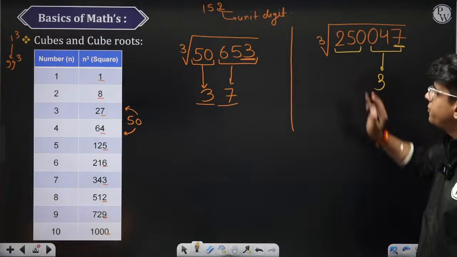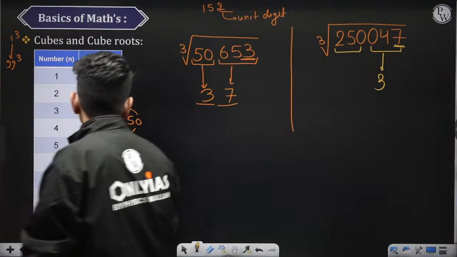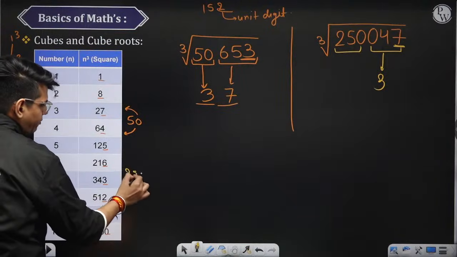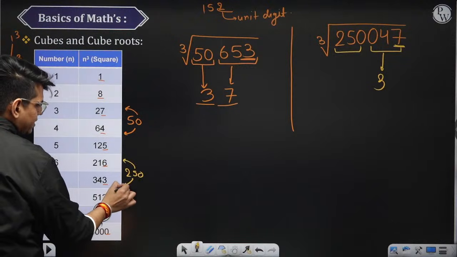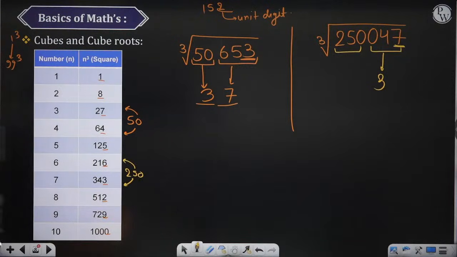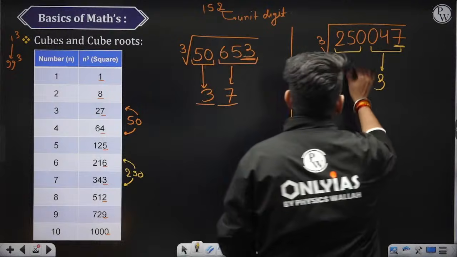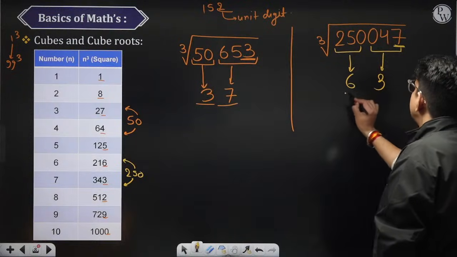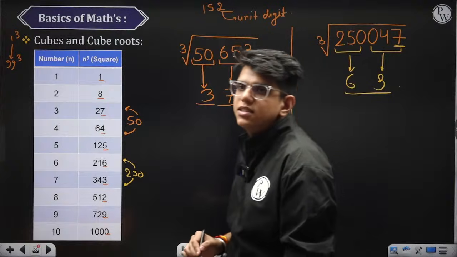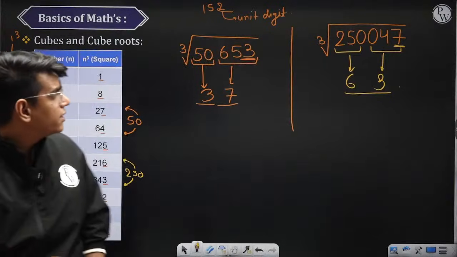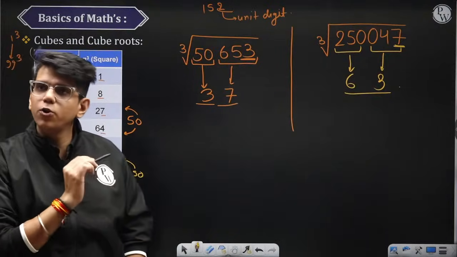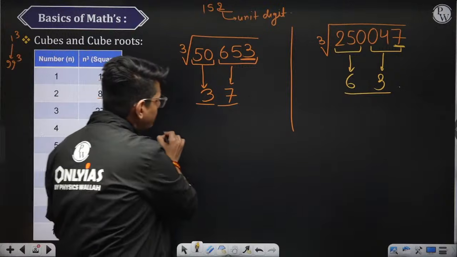250 lies between 6 cube and 7 cube. So the first digit will be 6. You can check what the cube of 63 is. The cube of 63 is nothing but 250047.